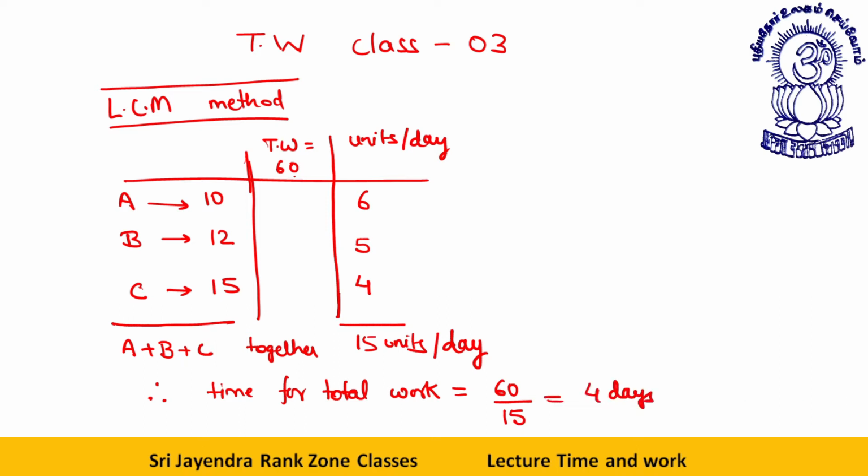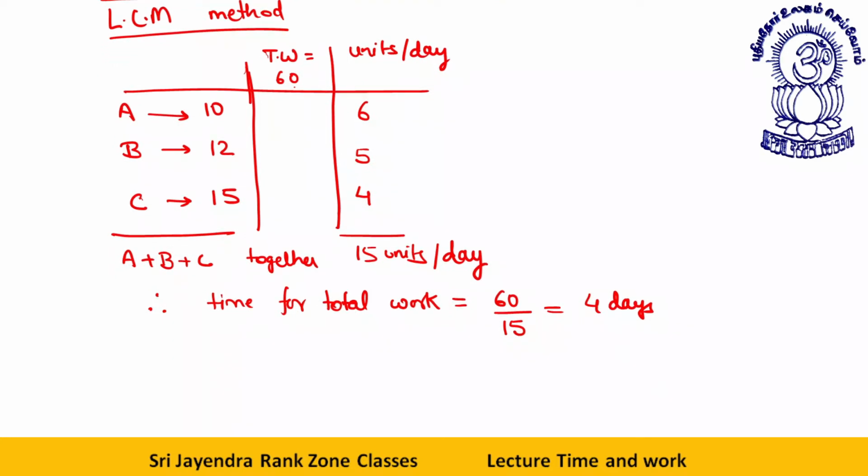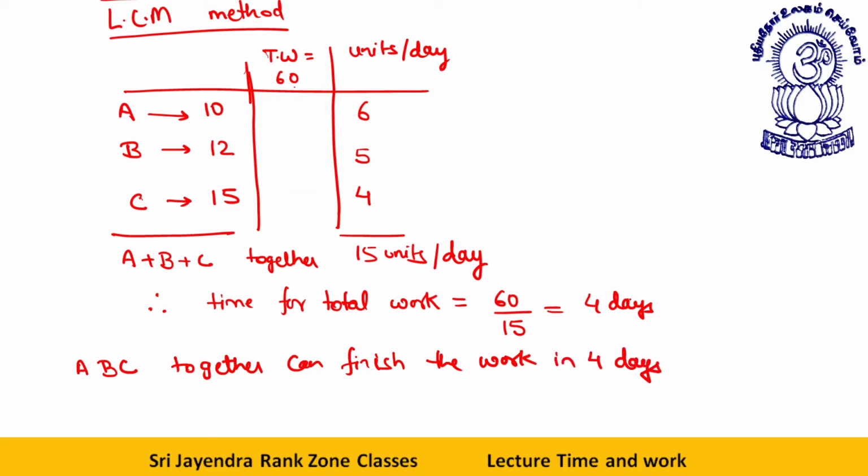In this way, dear students, A, B, C together can finish the work in 4 days.